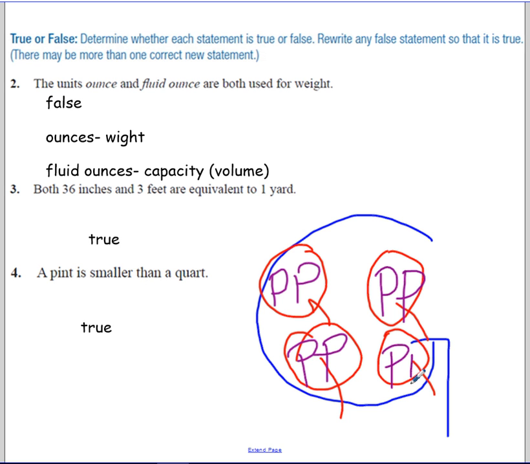And so it really helps me visualize those units of measurement and how they can compare to each other. So we can see in here that 2 cups are the same as 1 pint, 2 pints are the same as 1 quart, and then it takes 4 quarts to make 1 gallon. So that's a helpful chart to know.